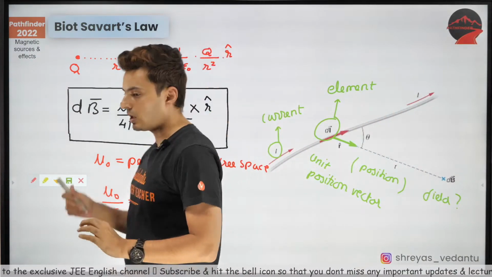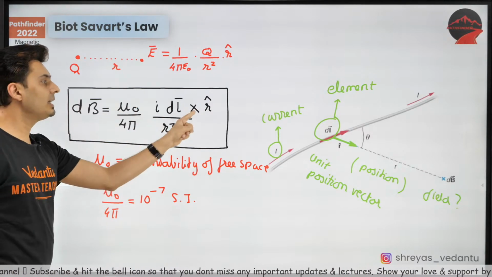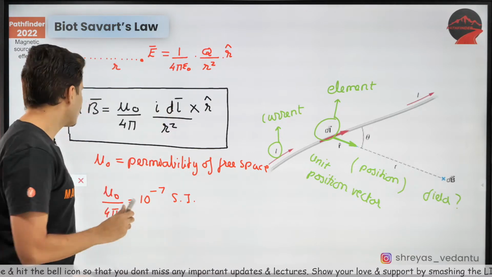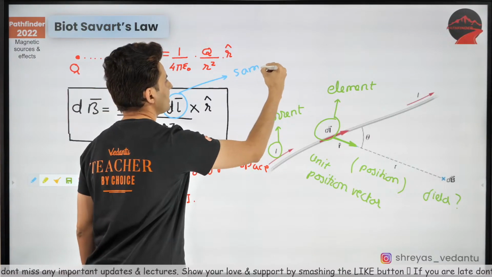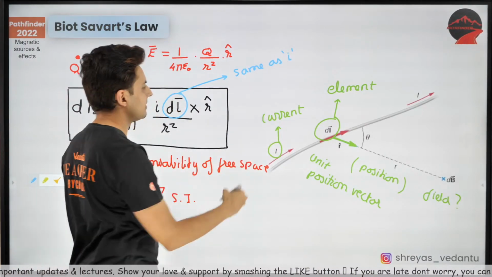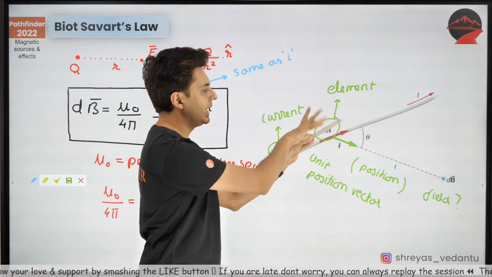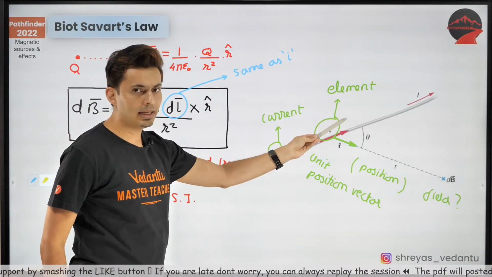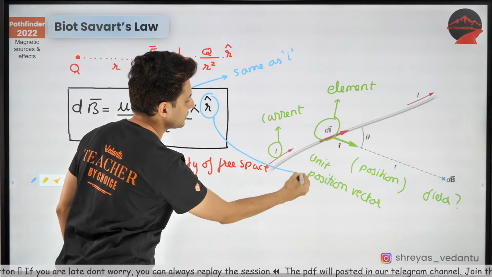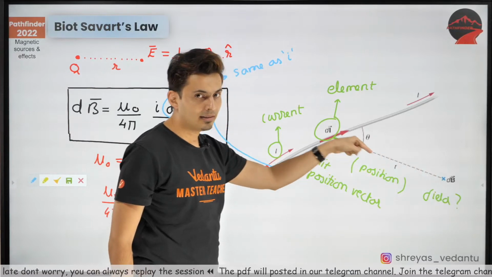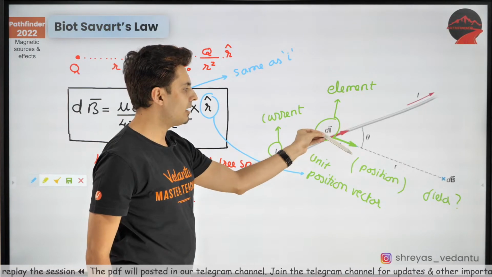Now, look at this cross product, guys. The direction of the field is given by dl cross r. What is the direction of dl? The direction of dl is the same as the current's direction. Where is the current flowing? There. So the dl vector is in that direction. Everybody keep this in your mind: the dl vector is in the direction of the current. The position vector, I just told you, points to where you want to find the field with respect to this element. So dl is here, r is here.